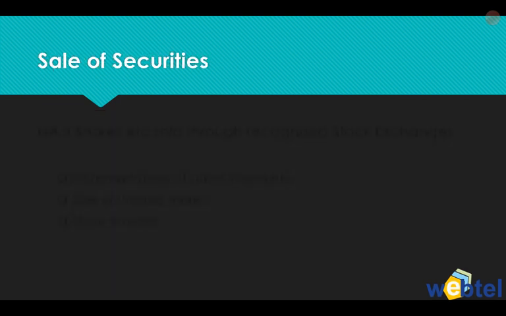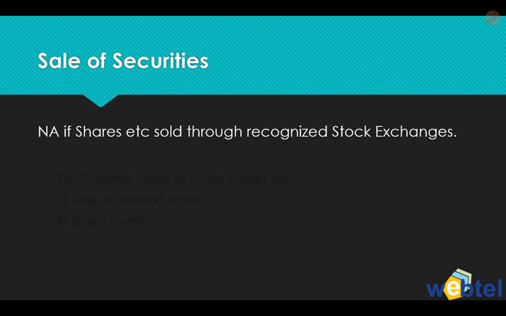Now another specific item, sale of securities: whether that is covered or not, let us see. This subsection is not applicable if shares etc. are sold through recognized stock exchanges. So listed shares, if they are sold on recognized stock exchanges, then TCS under this subsection is not applicable.